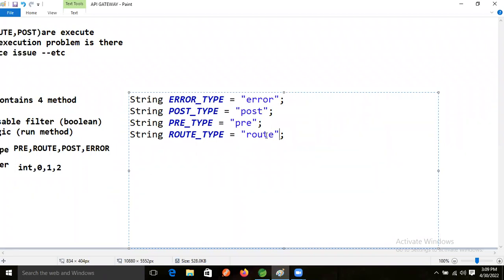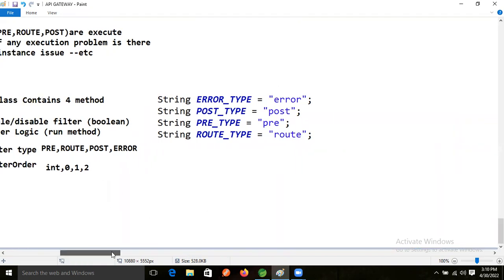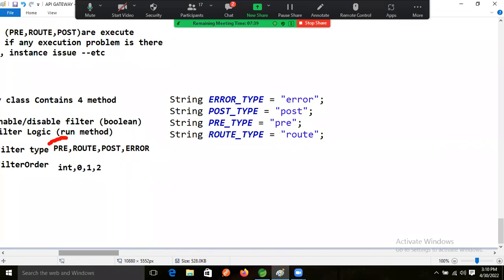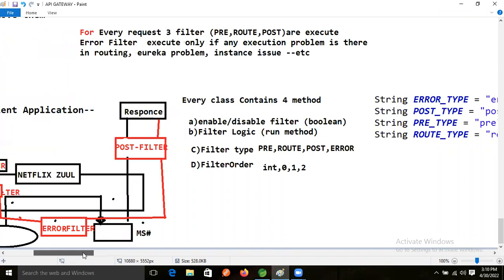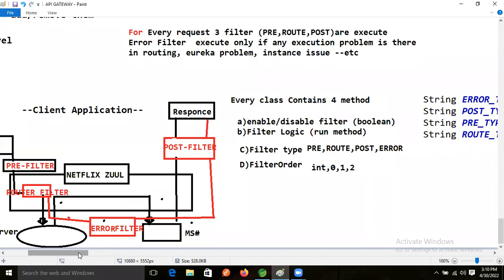Now see these: error, post, pre, route. I covered them in the theory, whatever we are doing in the practical. Just assume that we are learning based on the API. Nothing is assumed.